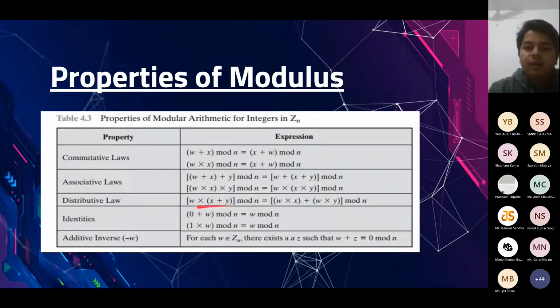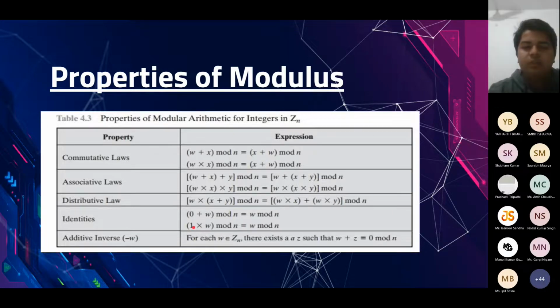Similarly, you have the multiplicative modular identity. Just like we have the multiplicative identity, A into E is equal to A, meaning E is equal to 1, which is the multiplicative identity. Similarly, we have the modular multiplicative identity, and 1 is one particular modular multiplicative identity, because if you multiply it with any number and take the mod, it will be the same as if you did not multiply it with that number.